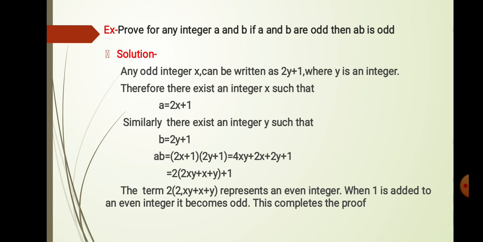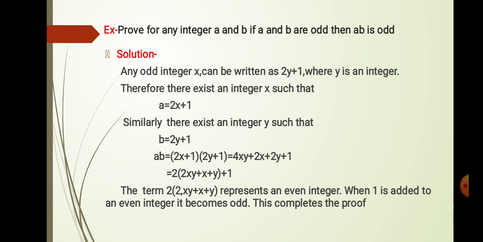Any odd integer can be written as 2y plus 1, where y is an integer. Therefore, there exists an integer x such that a is equal to 2x plus 1. Similarly, there exists an integer y such that b is equal to 2y plus 1.